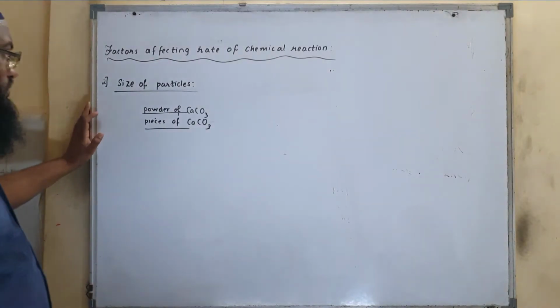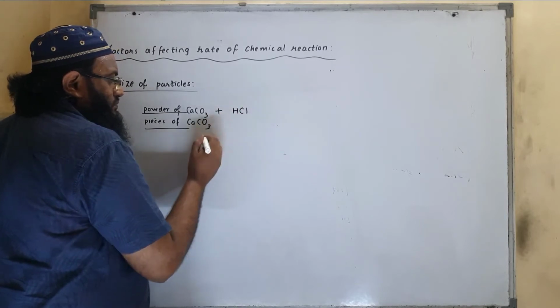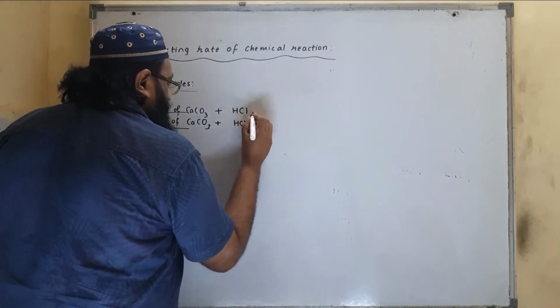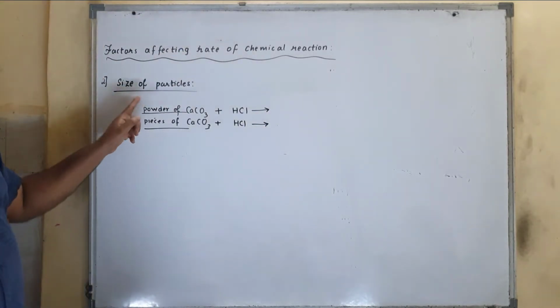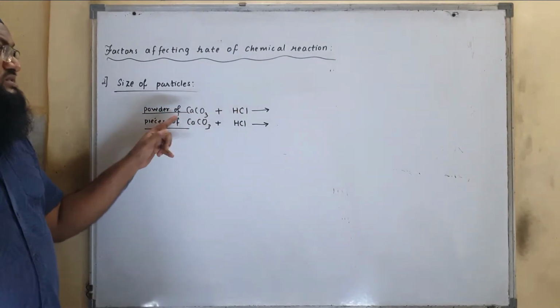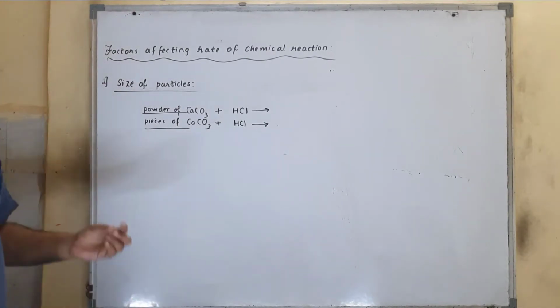Now we'll react powder of calcium carbonate with HCl, and pieces of calcium carbonate will also react with HCl. Now you tell me which reaction is faster. Powder of calcium carbonate reacts with HCl faster, or pieces? Definitely powder. Why?